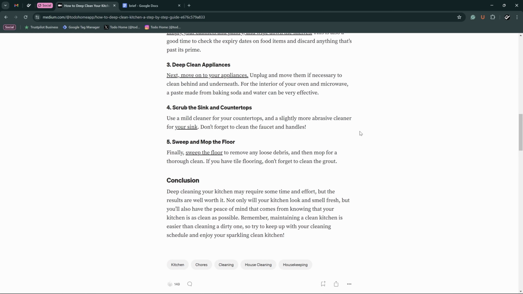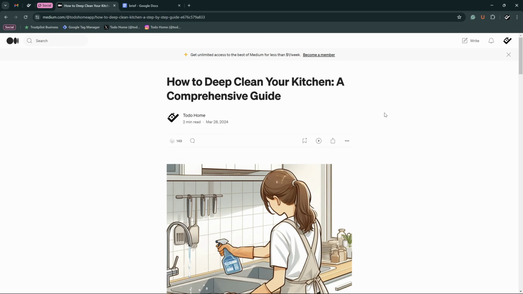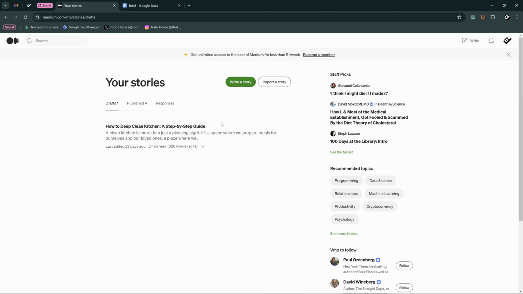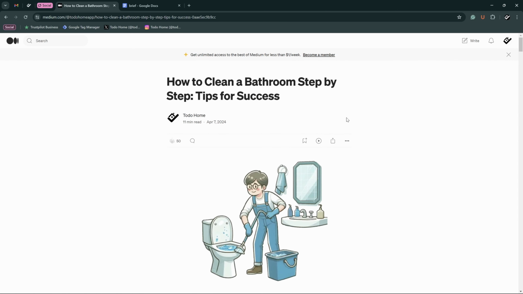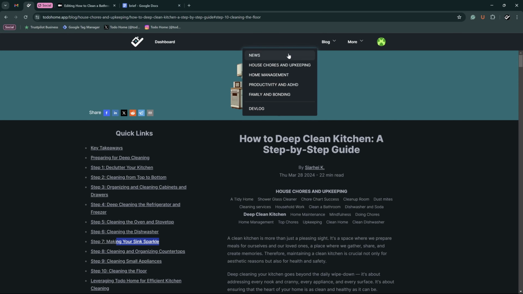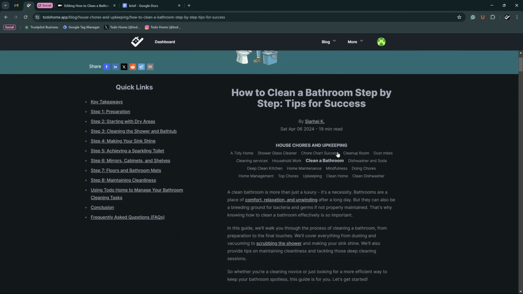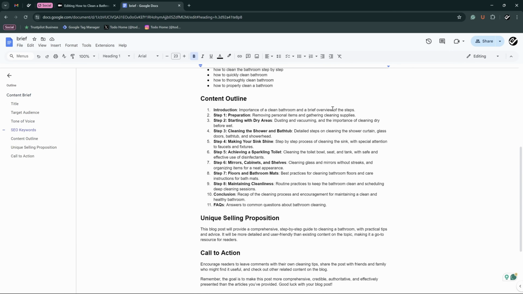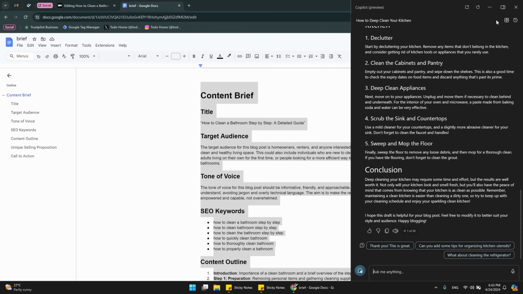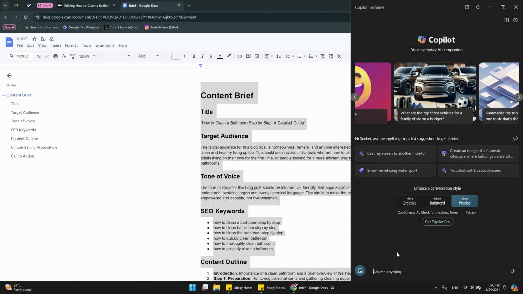Now I want to do the same with other articles. There is another one, and this one needs to be changed too. So let's find this article here. This is it. Here we have a content brief. I prefer to refresh Copilot every time I start a new article, because every time I don't do it, it can mess up my current work by including some pieces of work from the previous article.